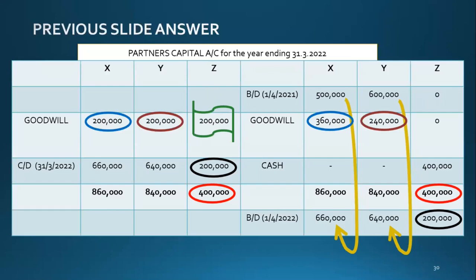So this is how you do the goodwill adjustment in a partner's capital account. This will be tested, and you need to know why X's equity increased from 500 to 660.